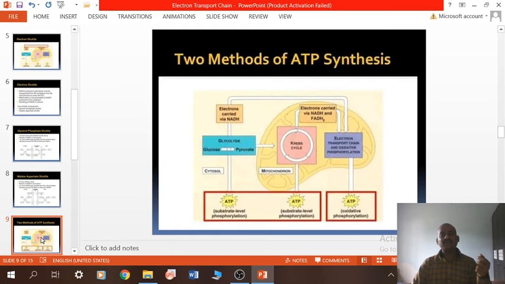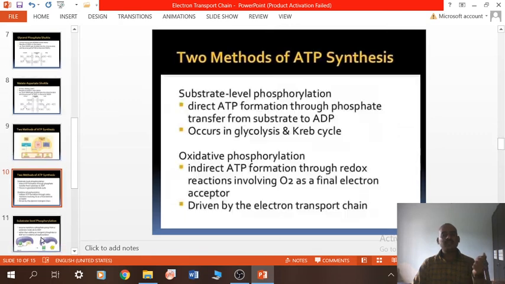And the second is oxidative phosphorylation, not photophosphorylation. So in oxidative phosphorylation, what happens? The energy stored in NADH2 or FADH2 will be released and utilized to produce ATP in a sequential manner, where the electrons are transferred from one carrier to another carrier, which are proteinaceous carriers. So these are the two methods of ATP synthesis.